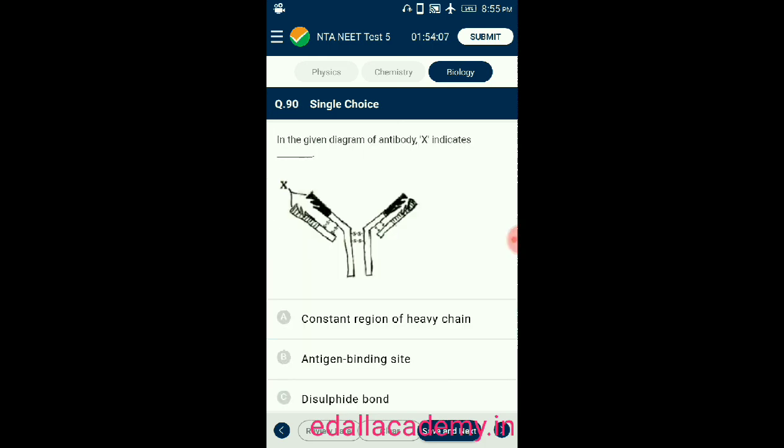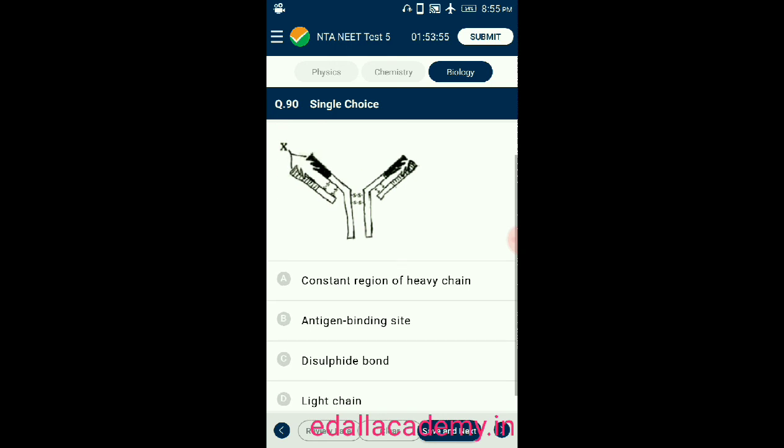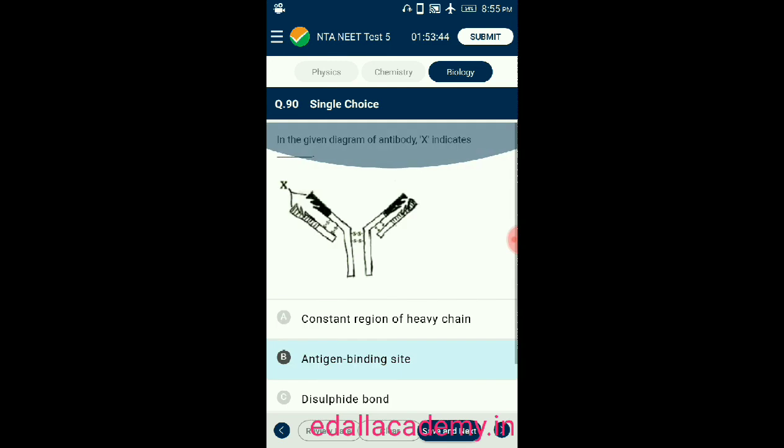Question number 90. This is the last question. The given diagram of antibody X indicates option A constant region of heavy chain, option B antigen binding site, option C disulfide bond, option D light chain. The answer is antigen binding site. Here the X in the given diagram of antibody indicates antigen binding site. So the correct option is B.